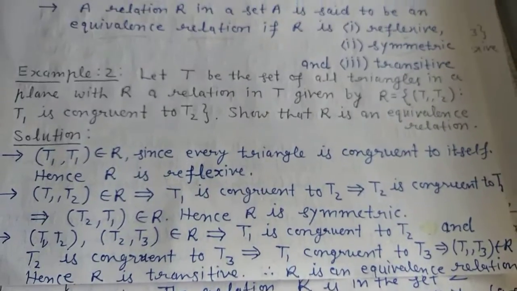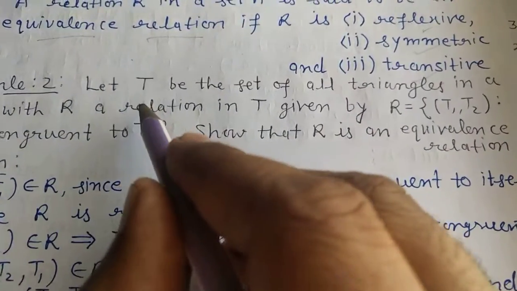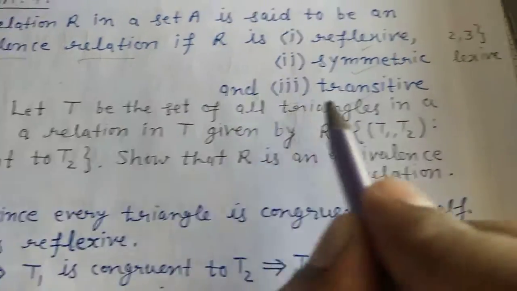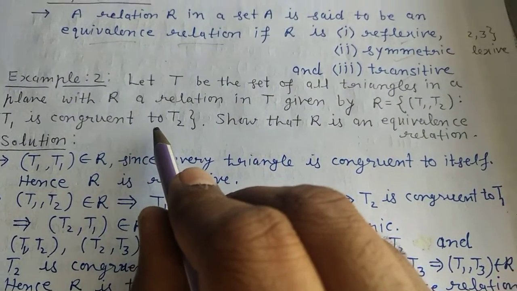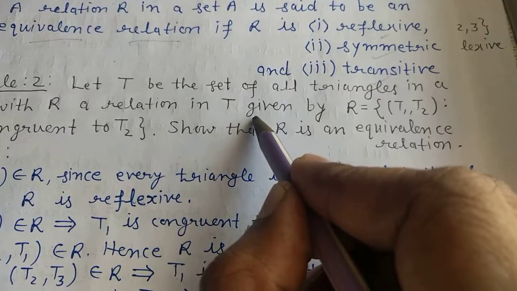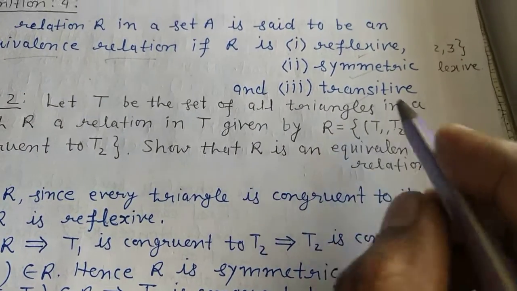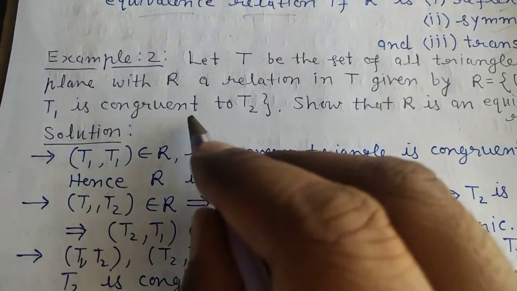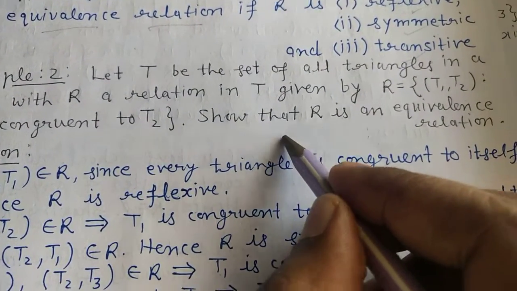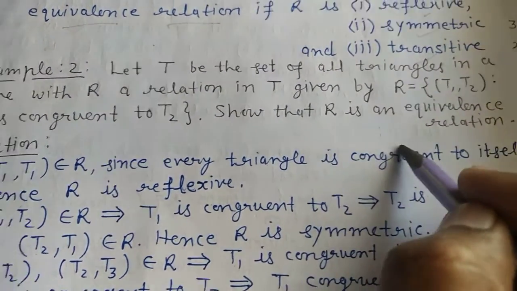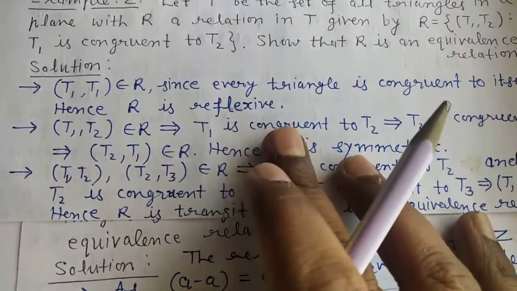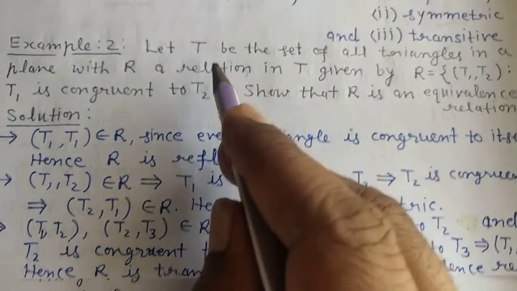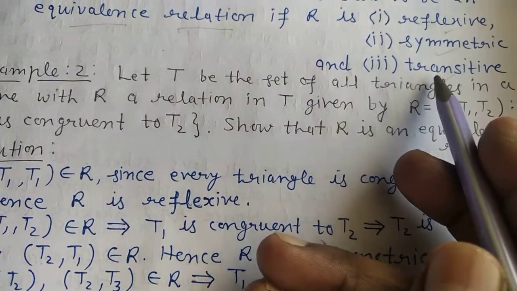For that, example 2 we have: let T be the set of all the triangles in a plane, with R a relation in T given by R equals the pair (T1, T2) such that T1 is congruent to T2. So show that R is an equivalence relation. Okay, so we can denote it as the solution, because here T represents all types of triangles.